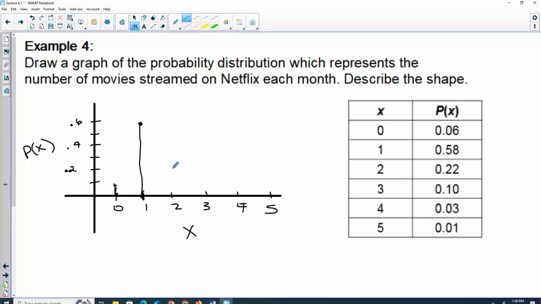Two has a probability of 0.22. 3 has a probability of 0.1. 4 is 0.03, and 5 is very tiny, 0.01.